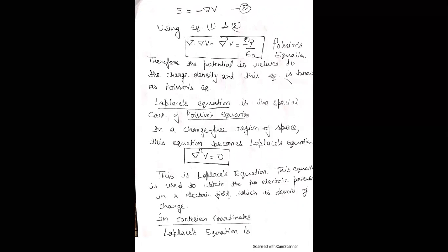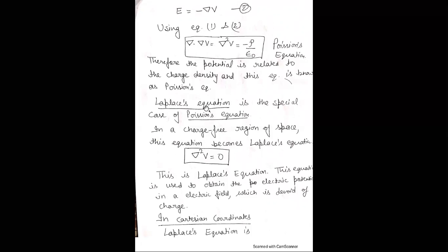This is the Poisson equation, and this equation relates the electrostatic potential V with the volume charge density rho and permittivity. Here del square is the Laplace operator.